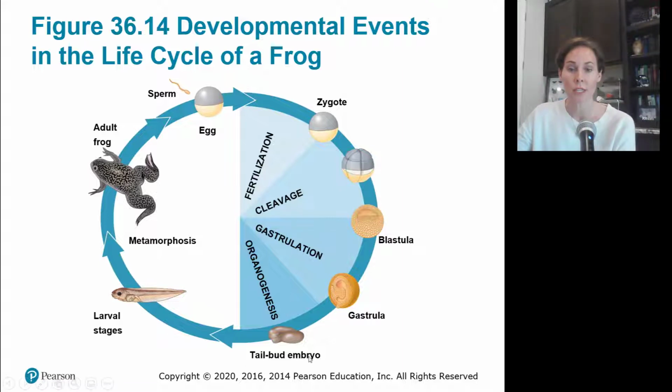Then organogenesis occurs, and we start to see these rudimentary parts of the body. This would be like if you go to the doctor and have a sonogram taken and you're 5, 6, 7 weeks pregnant, you're probably only going to see this. Then as more cellular reproduction occurs, you finally start to see what resembles more of a baby as it develops.